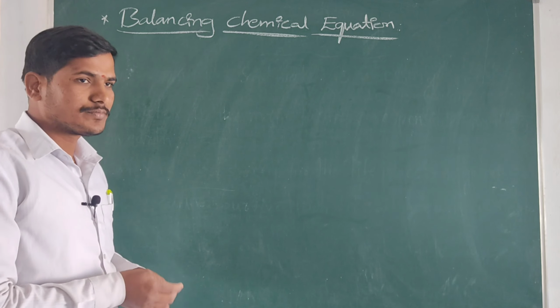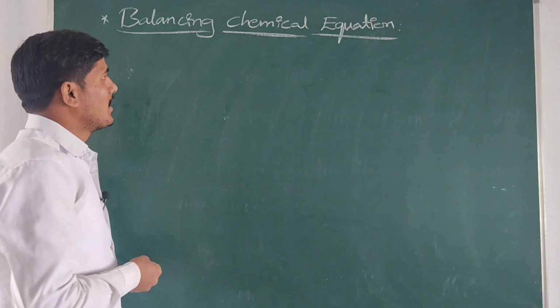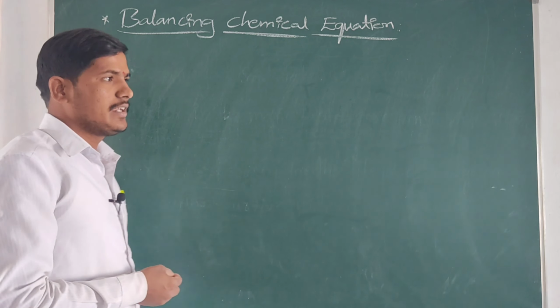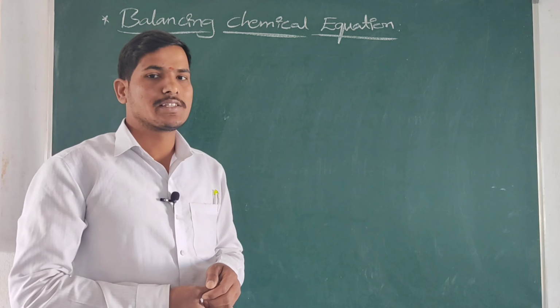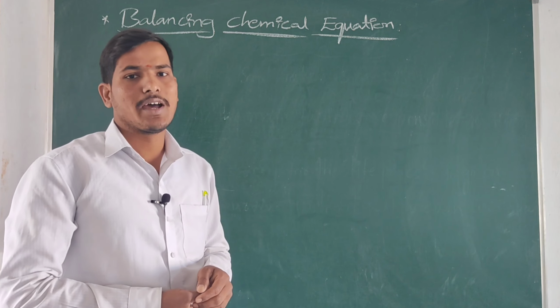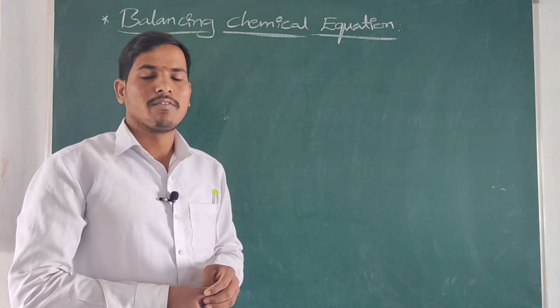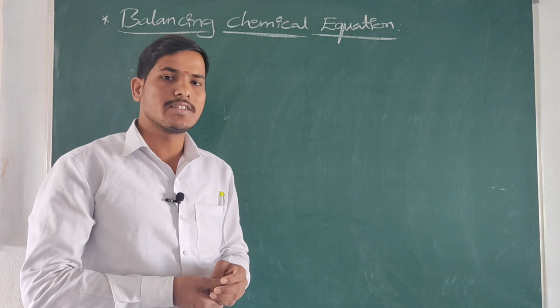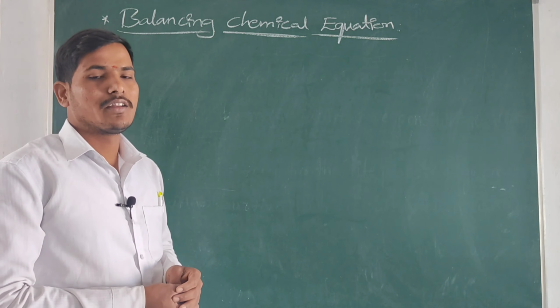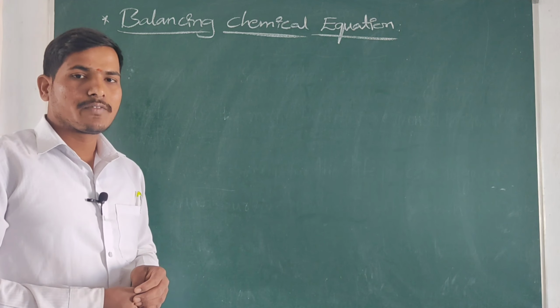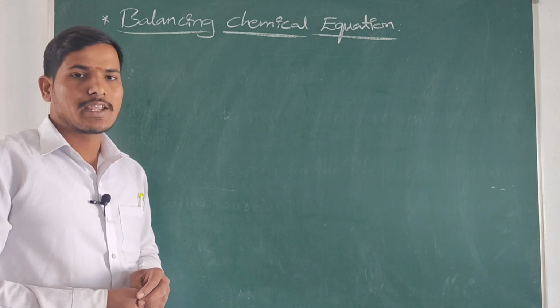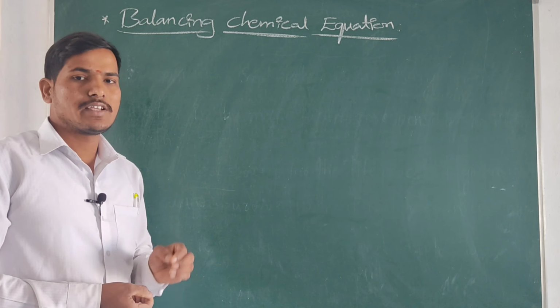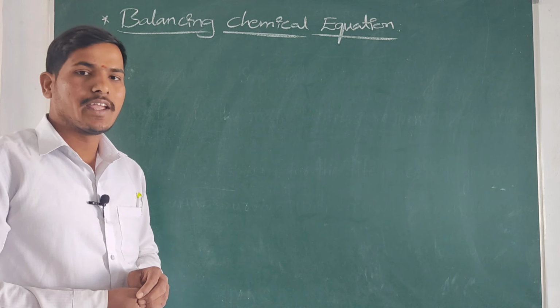Now we are going to balance a chemical equation. Why do we need to balance it? According to the law of conservation of mass, we must balance a chemical equation. The law of conservation of mass says that the mass of the products formed in a chemical reaction is always equal to the mass of the reactants consumed.